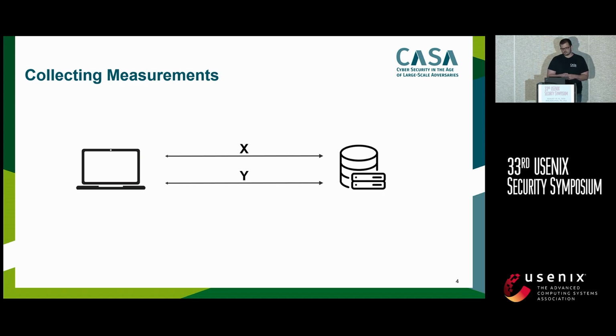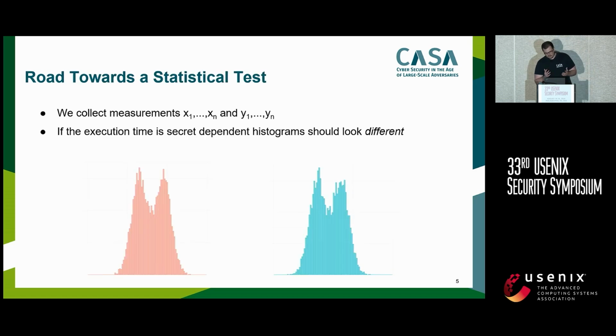Here's a really high-level overview of how this could be done. Essentially, we have a client and a server. We have our input vectors x and y, and we let the protocol run and then measure the time. Now we have a collection of data, x1 to xn and y1 to yn, of our input vectors x and y. If the execution time is secret dependent, these 2 histograms should look different. So we should be able to tell them apart.